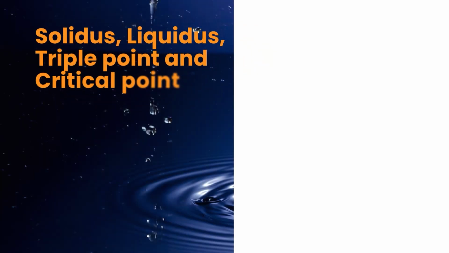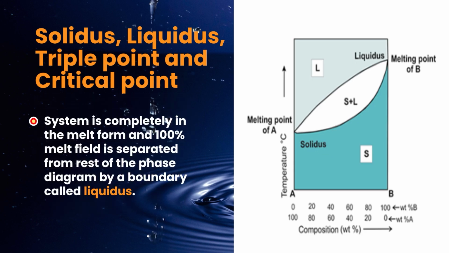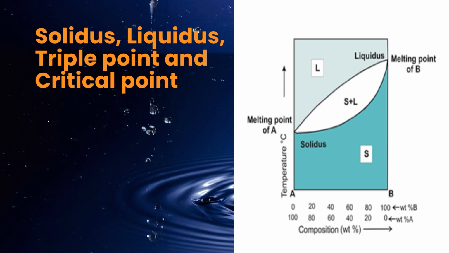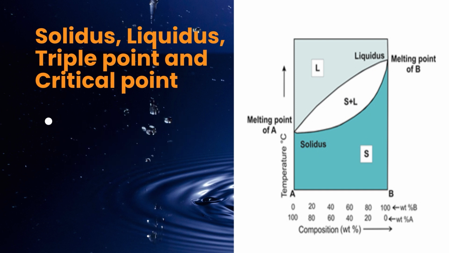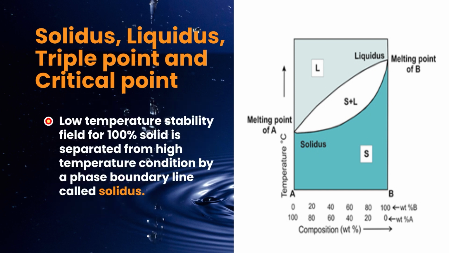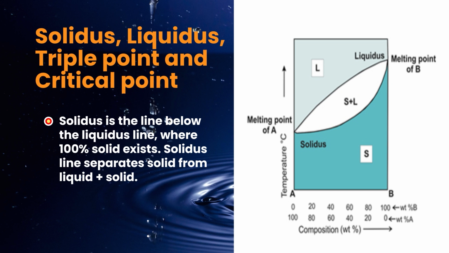Above the liquidus, the system is completely in the melt form, and the 100% melt field is separated from the rest of the phase diagram by a boundary called the liquidus. The liquidus line separates liquid from liquid plus solid. The 100% melt exists above this line. The low temperature stability field for 100% solid is separated from the high temperature condition by a phase boundary line called the solidus. The solidus is the line below the liquidus where 100% solid exists. The solidus line separates solid from liquid plus solid.